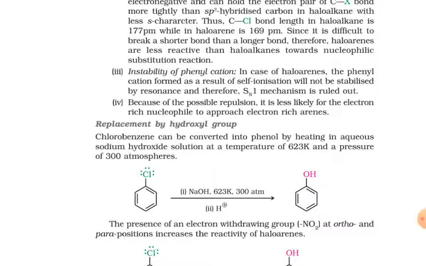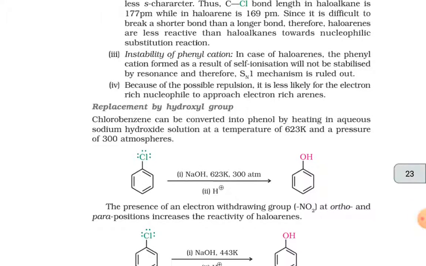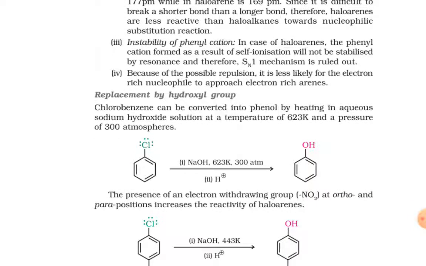Replacement of hydroxyl group. Chlorobenzene can be converted into phenol by heating in aqueous sodium hydroxide solution at a temperature of 623 Kelvin and a pressure of 300 atmosphere. Chlorobenzene on reaction with NaOH at 623 Kelvin and 300 atmosphere, followed by H+, gives phenol.